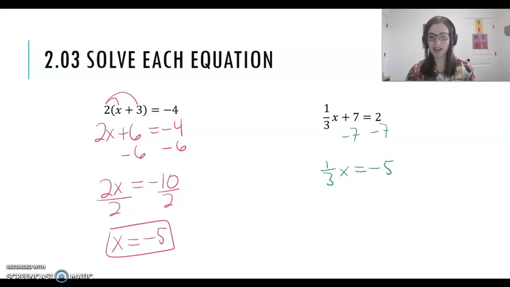All right, this 1/3 x, I'm actually going to multiply by the reciprocal to get rid of this fraction. So if I multiply by the reciprocal, I've got 3 times 1, which is 3 on the top, and then 1 times 3, which is 3. 3 divided by 3 just gives me 1, so I'm left with x. And I'm going to multiply by 3 over 1 on the other side. So I've got negative 5 times 3 over 1, which gives me a negative 15.